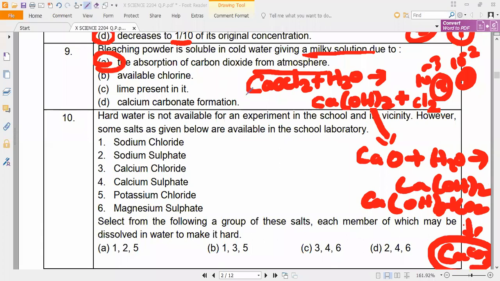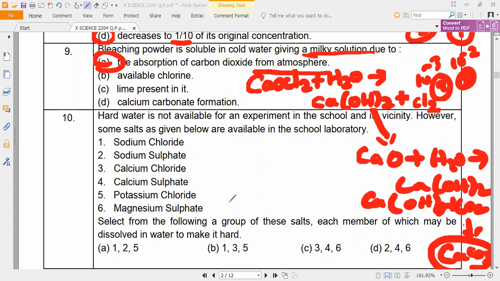Next, hard water is not available for an experiment in the school and its vicinity. However, some salts as given below are available in the school laboratory. Now select from the following a group of these salts, each member of which may be dissolved in water to make it hard. But actually you people don't have this.